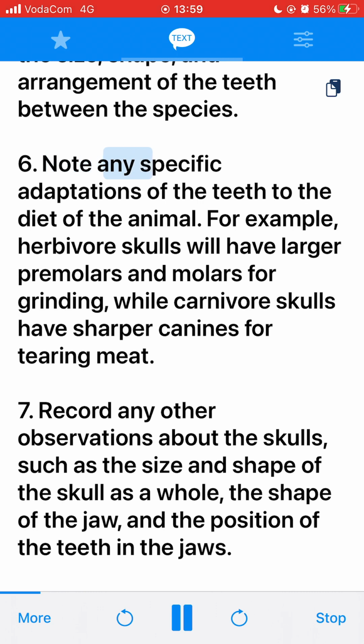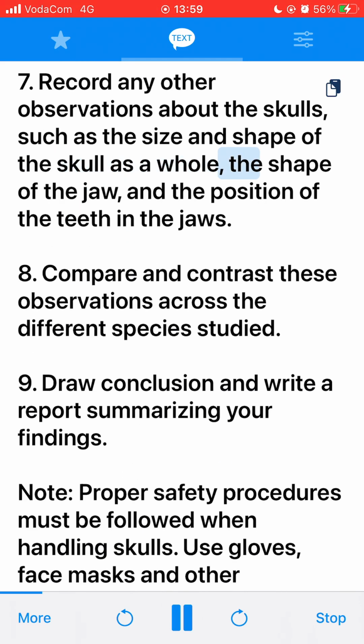Note any specific adaptations of the teeth to the diet of the animal. For example, herbivore skulls will have larger premolars and molars for grinding, while carnivore skulls have sharper canines for tearing meat. 7. Record any other observations about the skulls, such as the size and shape of the skull as a whole, the shape of the jaw, and the position of the teeth in the jaws.